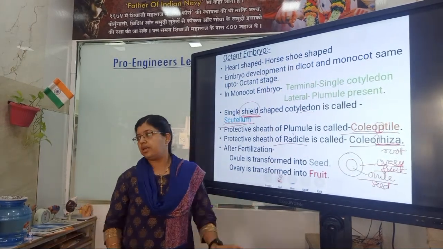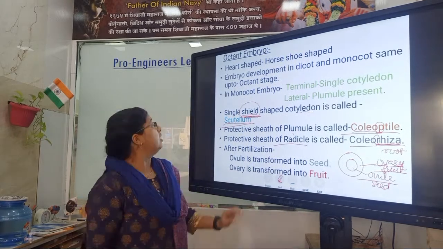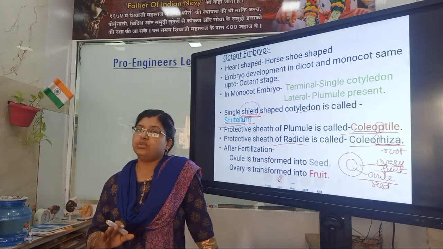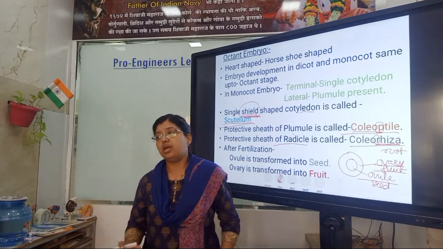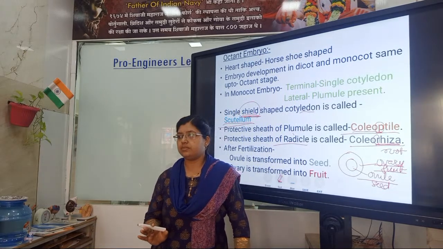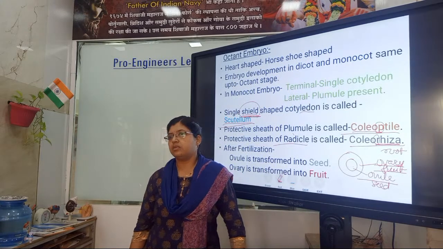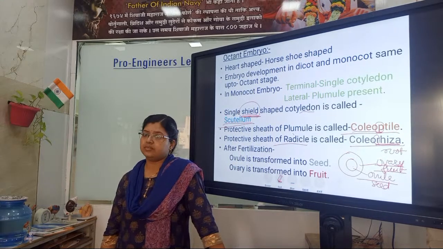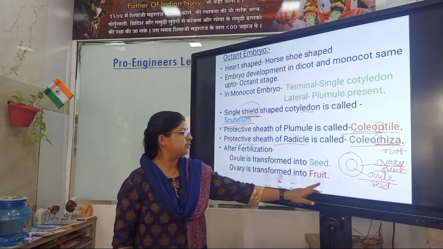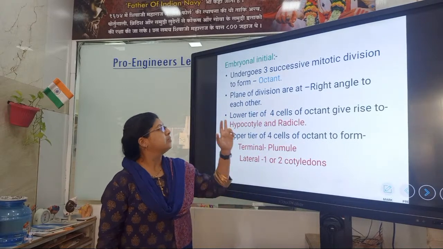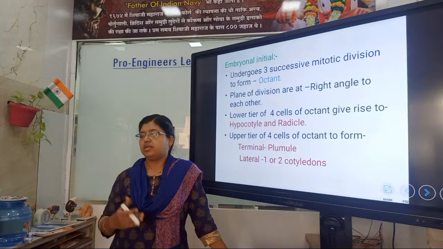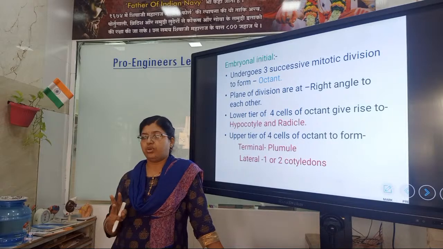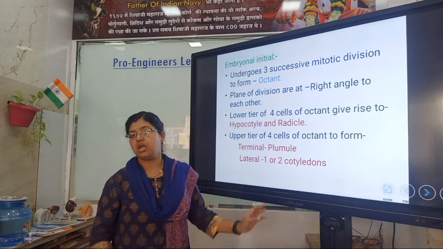The embryo development in dicot and monocot is the same up to the octant stage. It occurs in the embryonal initial. What happens? The embryonal initial cell undergoes three mitotic divisions, and it forms the octant.